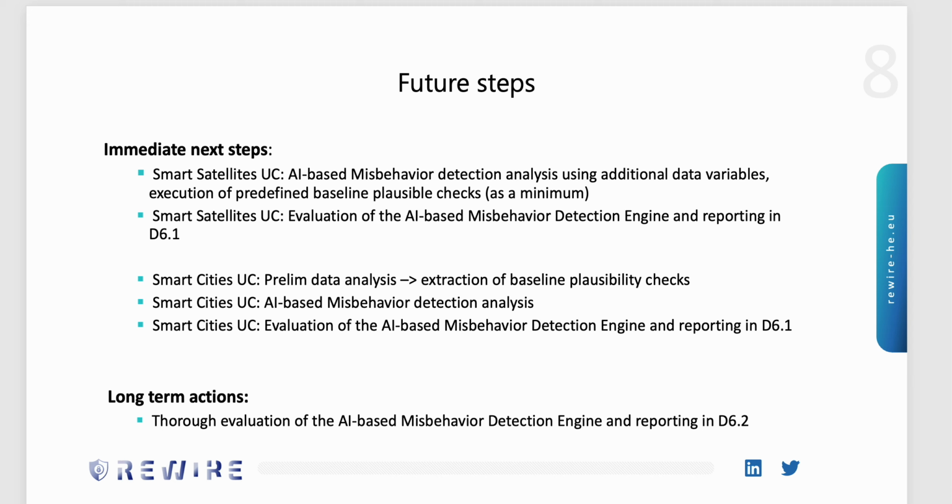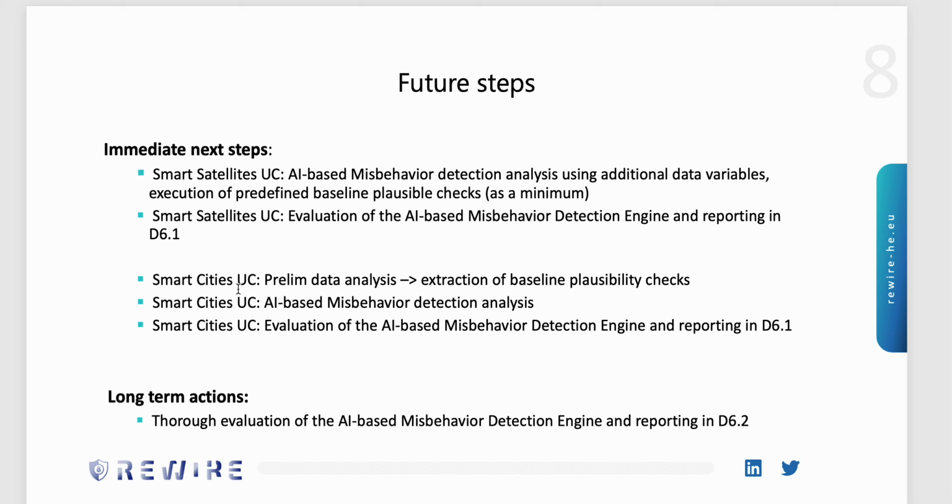Going back to future steps for our work, the immediate next steps in the smart satellite use case. We have done a preliminary analysis and have preliminary results, but we need to further investigate and fine-tune the classification model. Also, execute the predefined baseline plausibility check as a minimum, and then, as we have already started the evaluation, report it in D6.1.